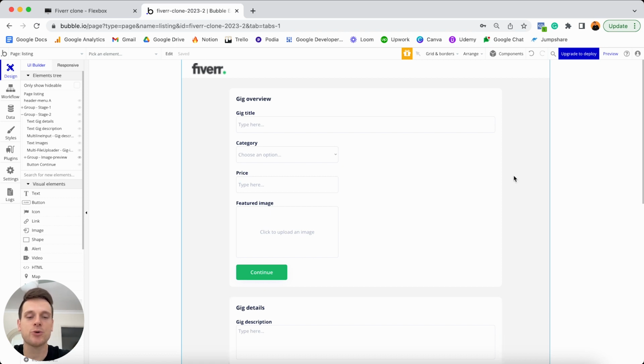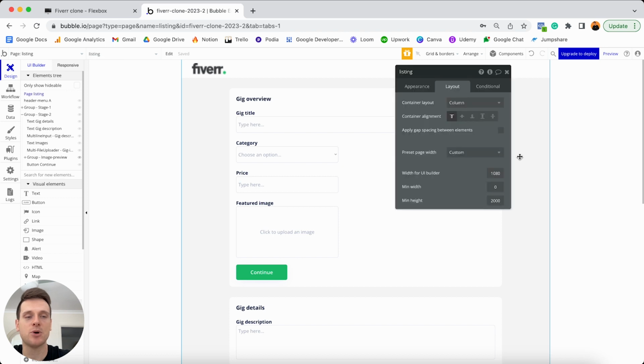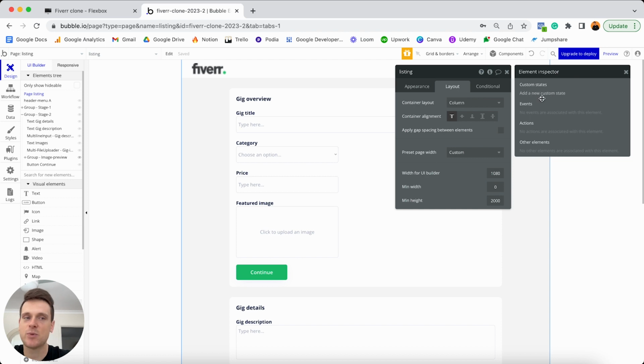So in order to create a custom state, what we're going to do is double click on our overall page. Now it's at this point I'm going to show you a little hidden backdoor menu inside of Bubble. If you have your property editor open, you can click on this little information icon, and this is where you'll see the wardrobe of Narnia open to you, because this is where we can now create a custom state. So this is where we're going to temporarily store data on our overall page. So this is our listing page.